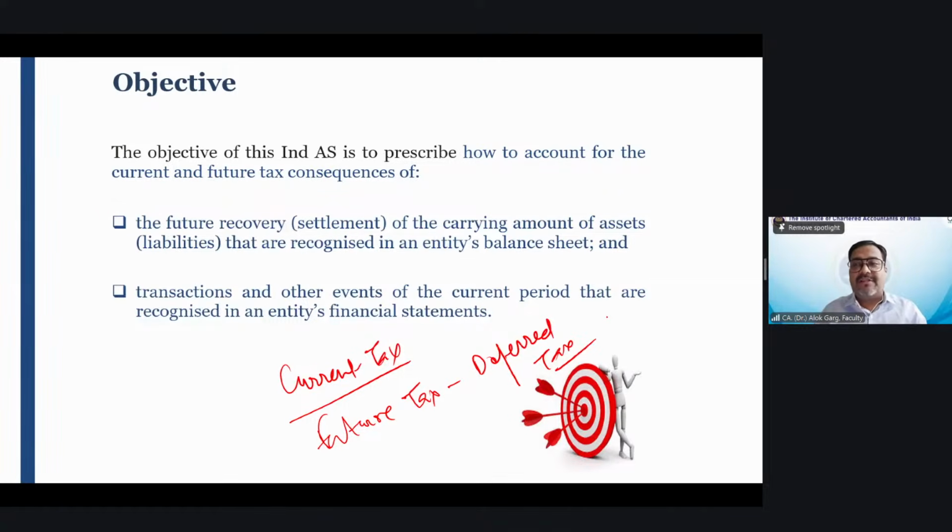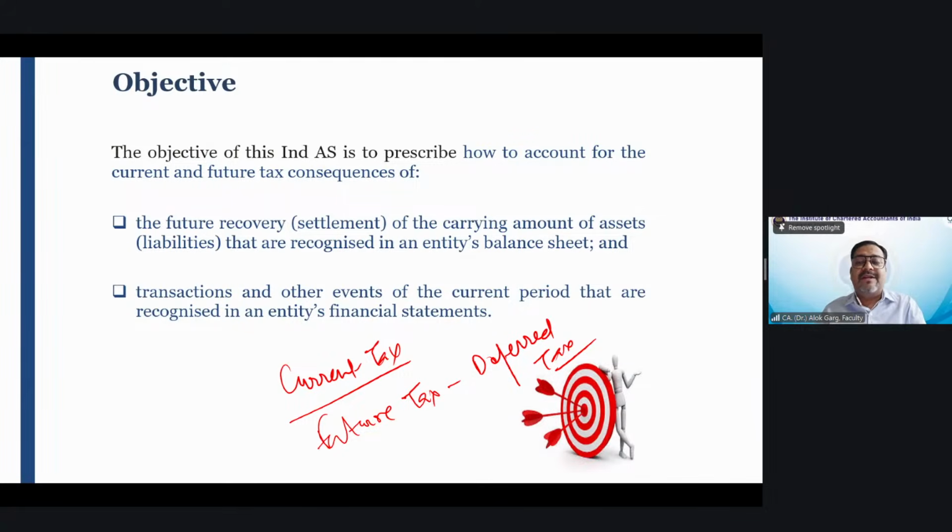So what does it mean? In the earlier years the income tax is low, but in the future years the tax is high. It means you are postponing your tax liability by claiming a higher depreciation in Income Tax Act, because the law permits you. So this is known as a deferred tax. This is known as a future tax.